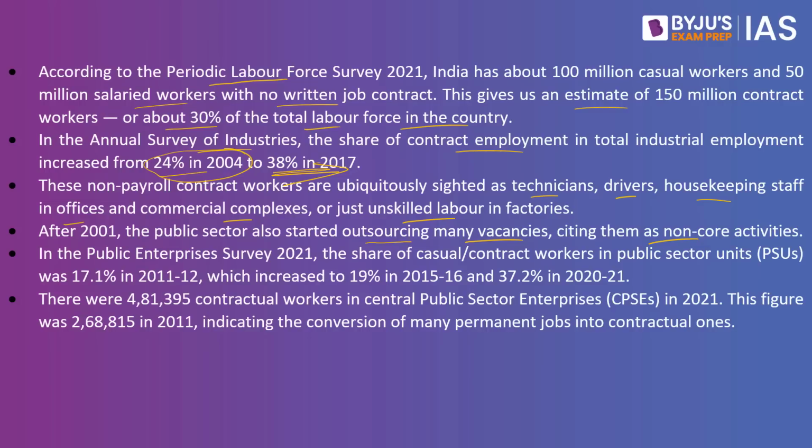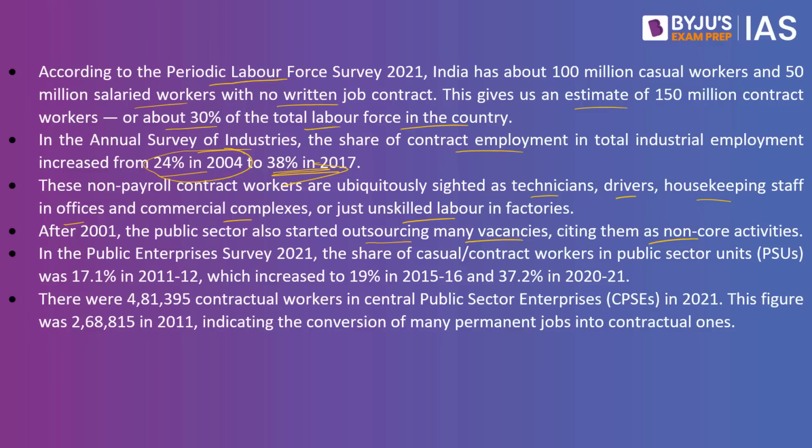Let's say, for example, for Hindustan Aeronautics Limited, the security guards who are present outside happen to be a non-core activity. Or let's say you have the drivers who are working for the employees of the company. So these drivers are non-core activities. For that particular company which is focusing on its own product, that product and its employees are the core activities. Everything else becomes non-core activity, like drivers, watchmen, security, and so on and so forth.